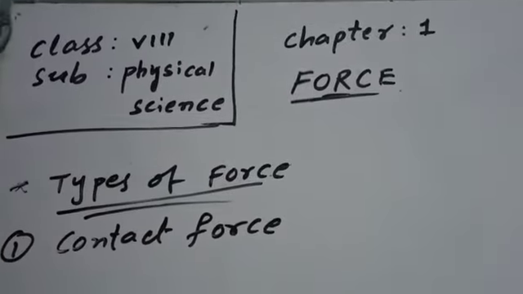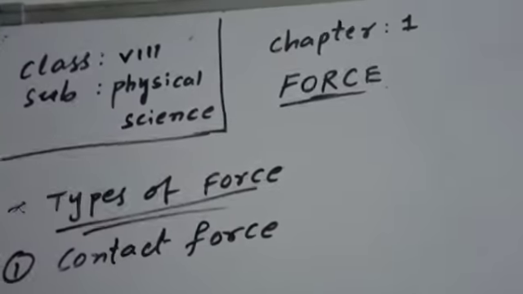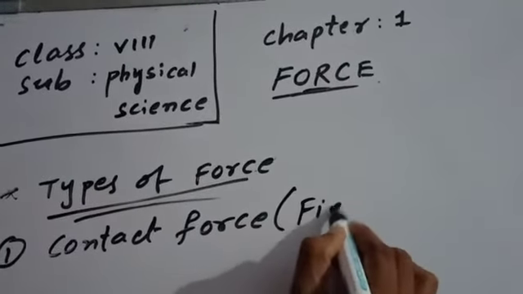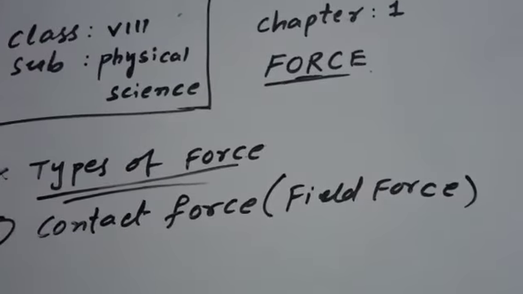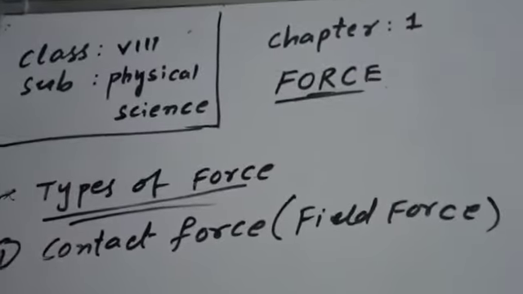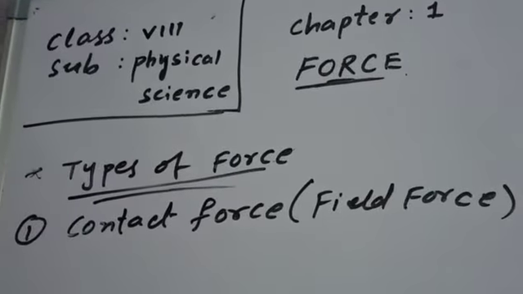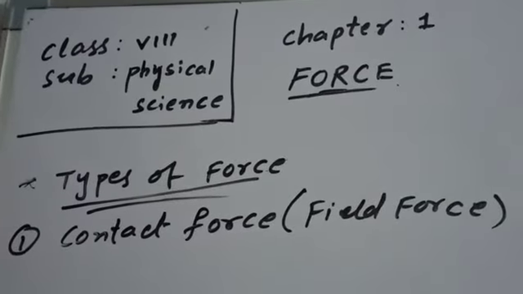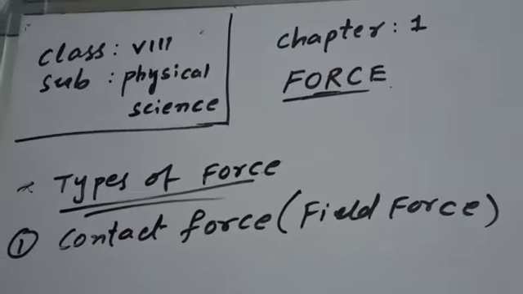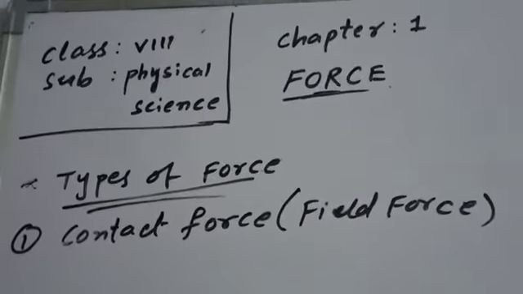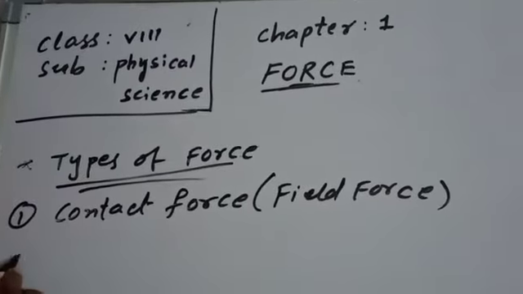And a force at a distance, we can say that it is also a field force. Another one is magnetic force, or we can say gravitational force. First one is contact force.